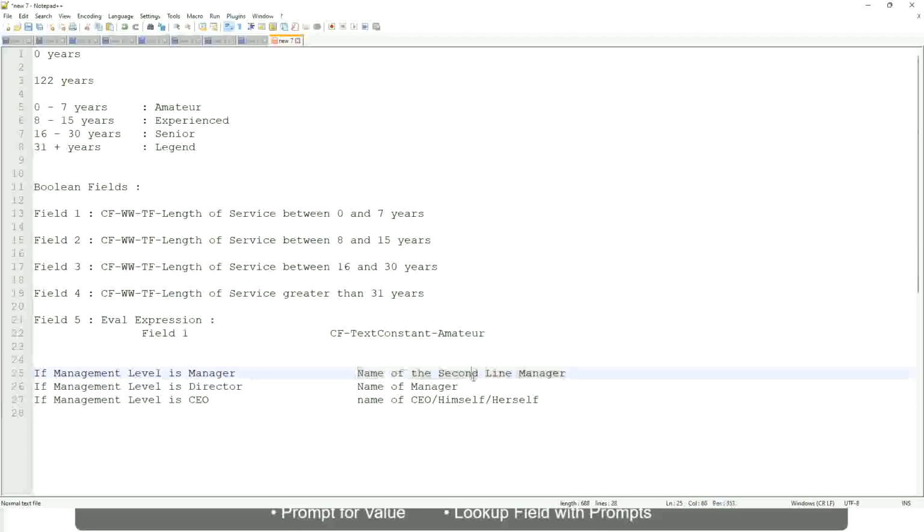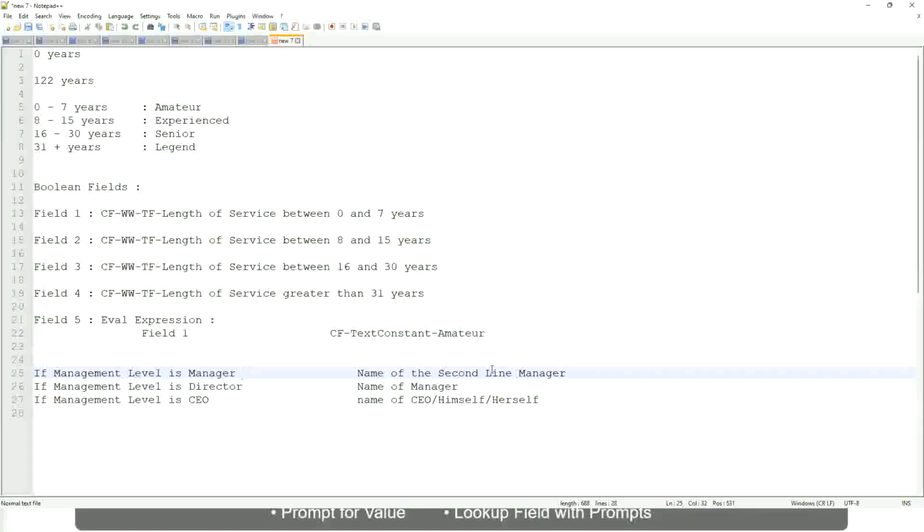So this is not hard-coded text that you can put in. It will be dynamic depending on the worker. So you have to return something that is dynamic, that is stored in a field.